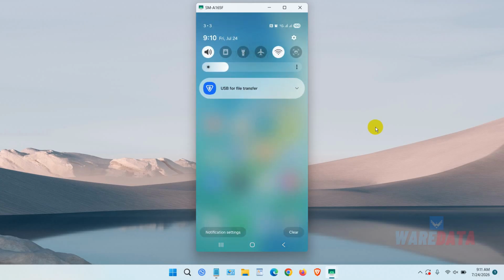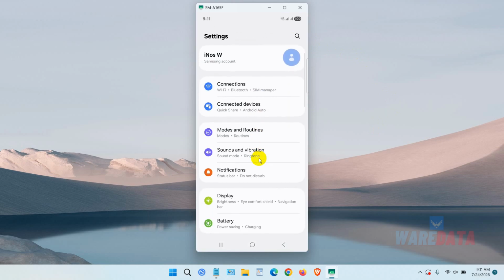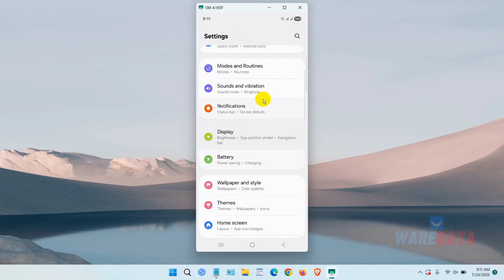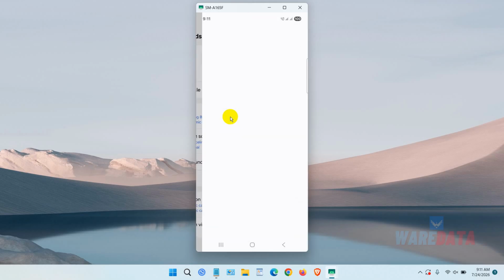Just go to your settings, okay? Click settings. And after that, you can scroll down and choose the sounds and vibration. Just click sounds and vibrations here. And this is, you can find your ringtone because we have two numbers. Okay, we can click it.